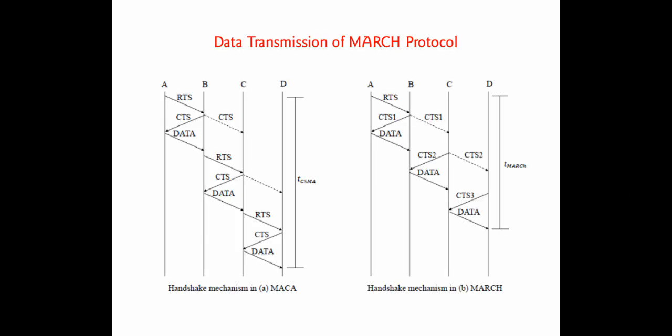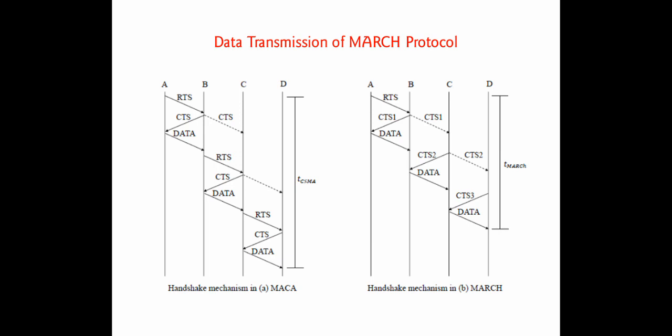Now let's look at the data transmission of the MARCH protocol. In this picture, I am going to combine two operations, MACA as well as the MARCH protocol, so that MARCH is compared with MACA. First, let's look at the MACA operation. I am going to consider four nodes: A, B, C and D respectively. If A wants to transfer data to the neighboring node, it has to contend with the neighboring nodes and acquire the channel.